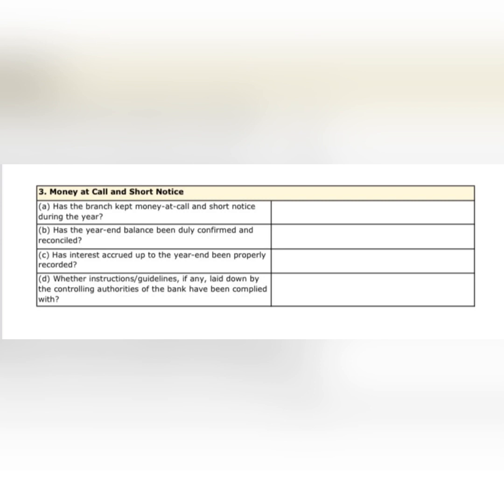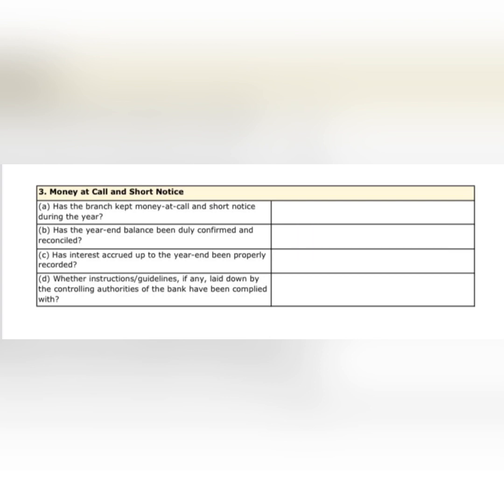The third point is related to money at call and short notice. This point asks about any such account in books of branch. You can cross-check this from balance sheet of bank branch. If there is any such account appearing in the balance sheet, then you need to check the following things. First, whether this account is tallied or not.